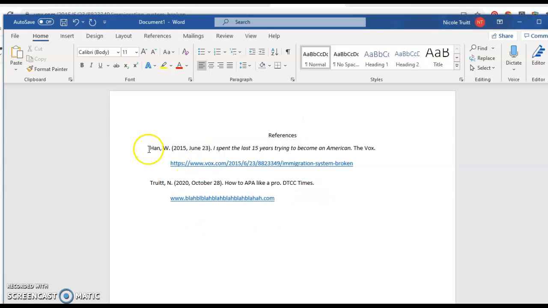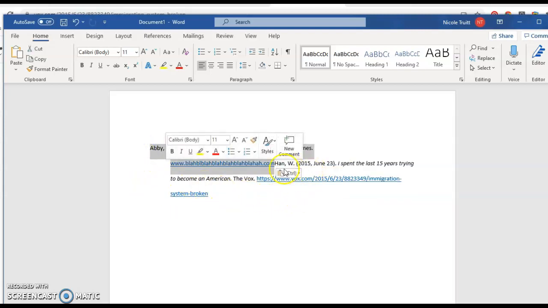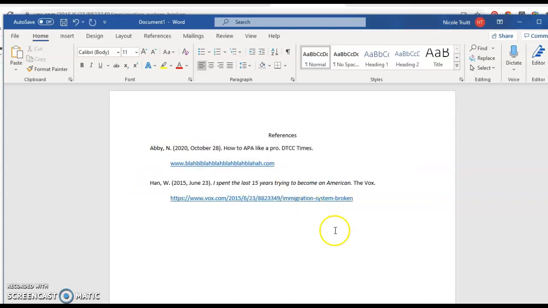It is important to note that your sources should be in alphabetical order. So because this is Hahn, it starts the page and Truett comes after that with the T. But if this were a different name, then you would need to move this ahead of Hahn so that the A came before the H. So just make sure that you are organizing it appropriately on the page.